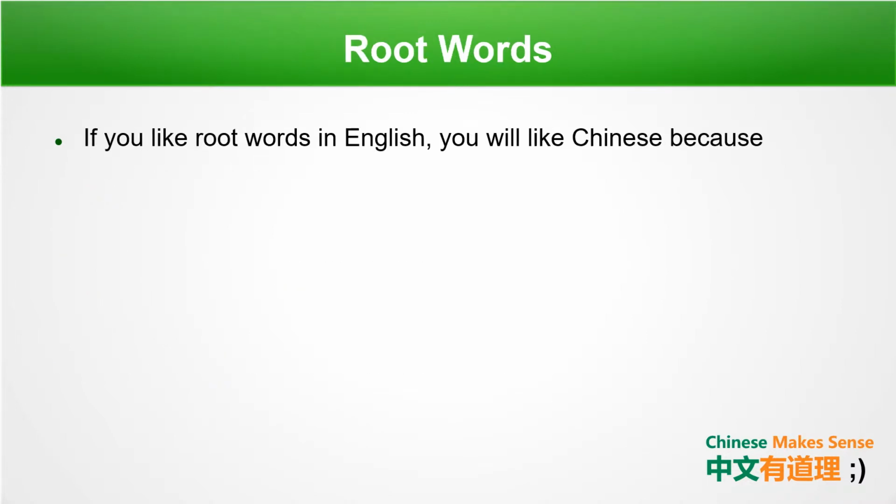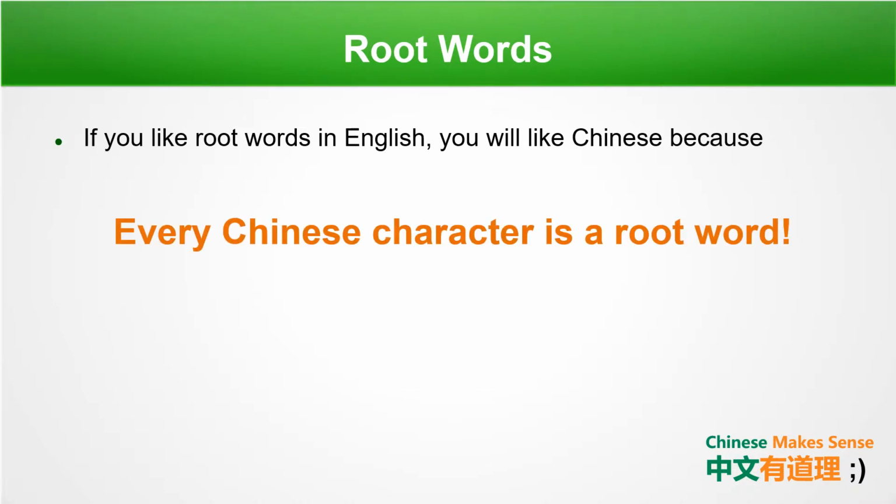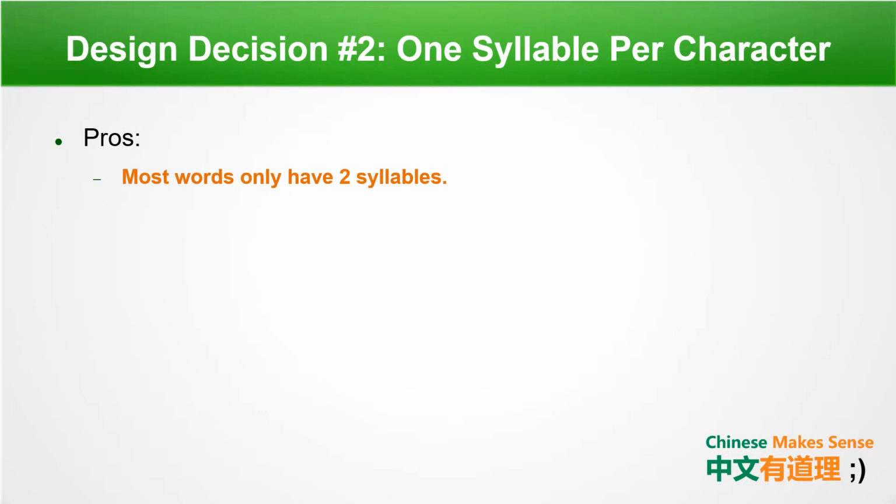If you like root words in English, you will like Chinese because every Chinese character is a root word. You already know that English tries to avoid using too many syllables when trying to form compound words. So you might be asking yourself, well, how can Chinese do this very easily? Well, that's what we're going to talk about in design decision number 2, one syllable per character.